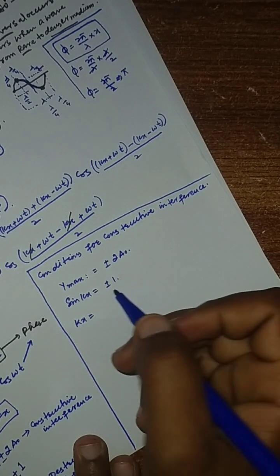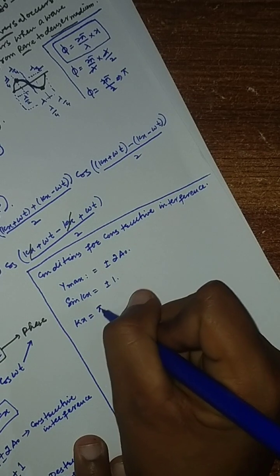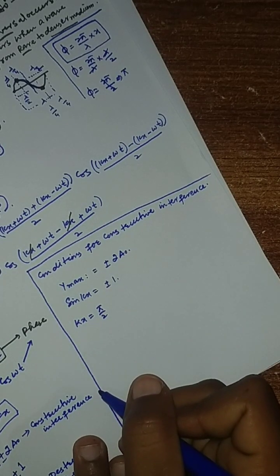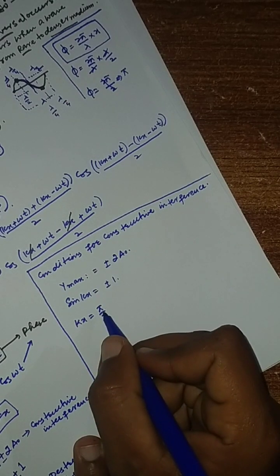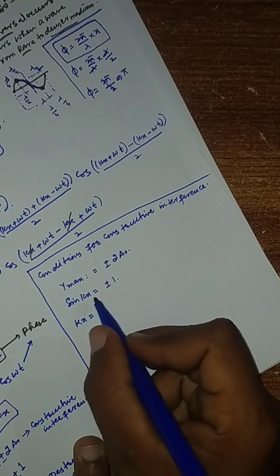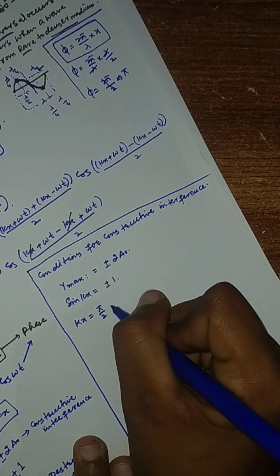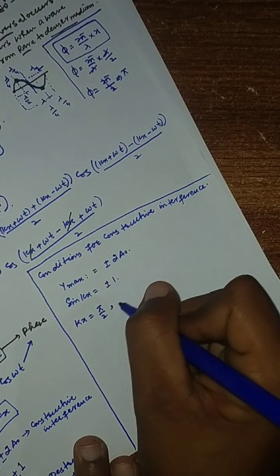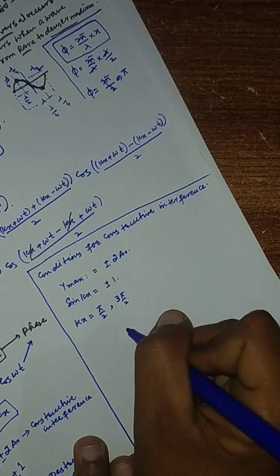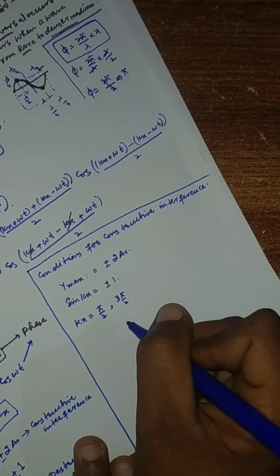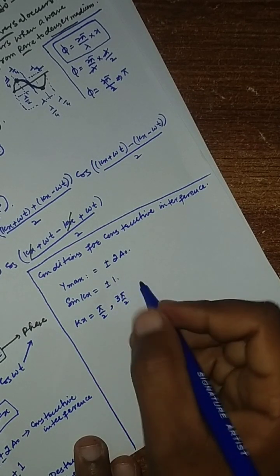Let's say we take the angle pi by 2, which means 90 degrees. Then sin kx will be equal to plus 1. Or if we take 3 pi by 2, which means 270 degrees, at that point sin kx will be minus 1.